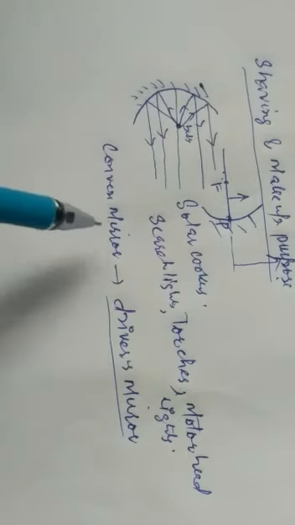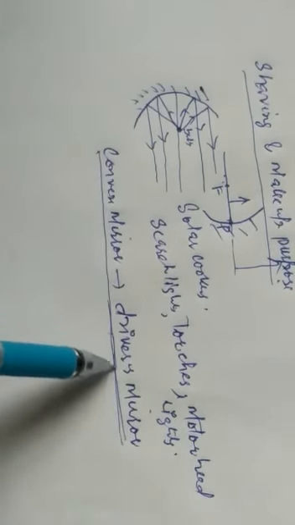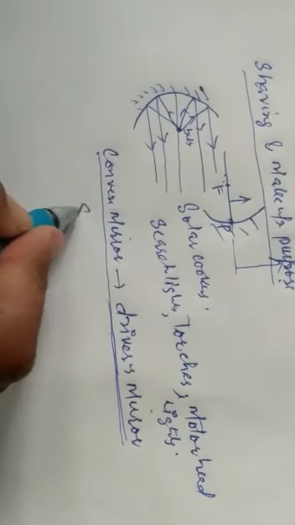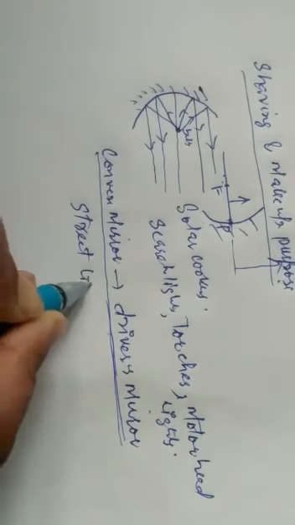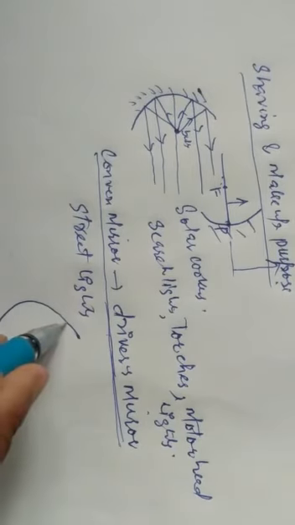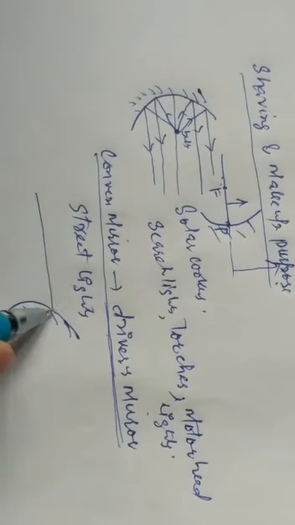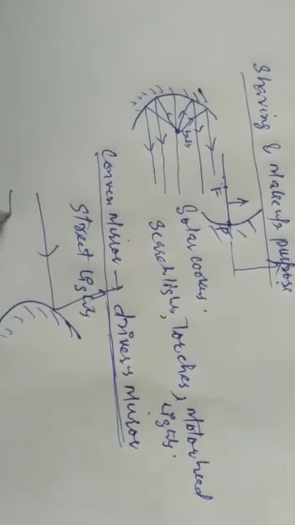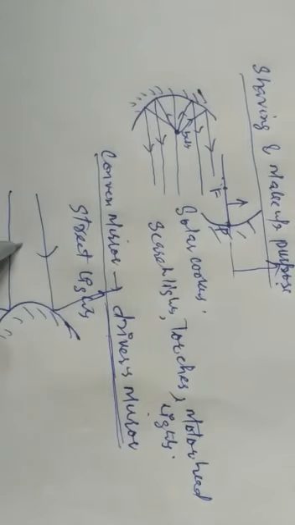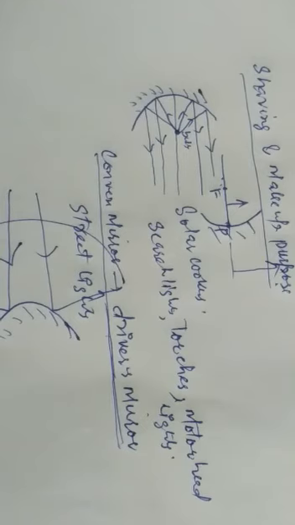So one of the important uses of the convex mirror is as a driver's mirror in vehicles. It is also used in street lights. Because once you have a convex mirror like this, when the ray of light comes, it diverges the rays, so the light covers a lot of area. That is why street lights have a convex mirror within the frame, because it is a diverging mirror.